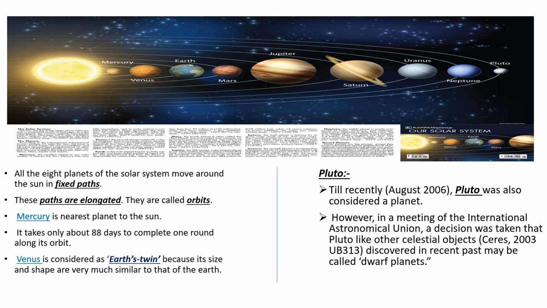Venus is considered Earth's twin because its size and shape are very much similar to that of the Earth.